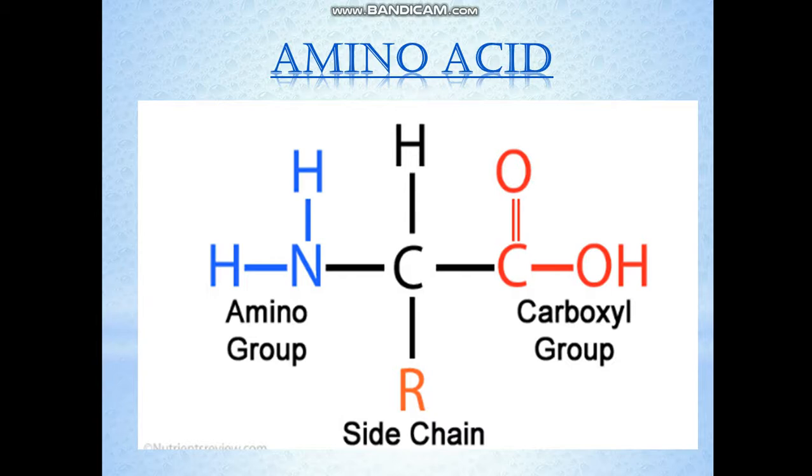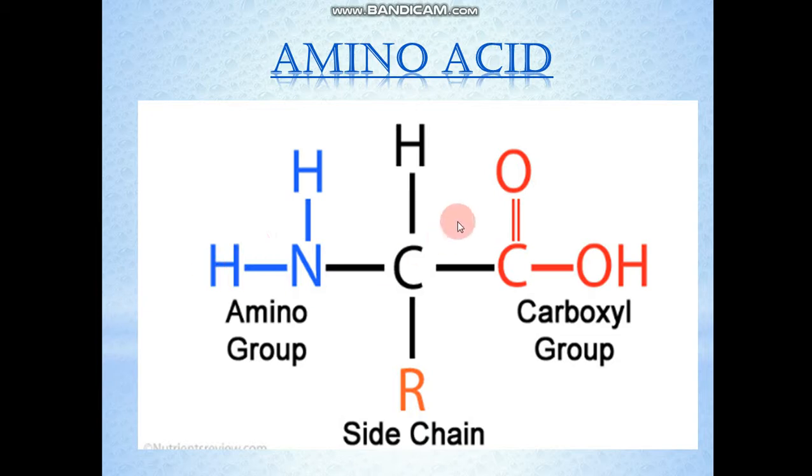Now there is one amino acid which has, instead of this R group here, where R is the side chain organic carbon, the alkyl group, a hydrogen there. So in that case, this central carbon is attached to two hydrogens. Will that carbon be a chiral carbon? No, that will not be a chiral carbon, and that will not show optical activity. That amino acid is glycine. You need to remember this.